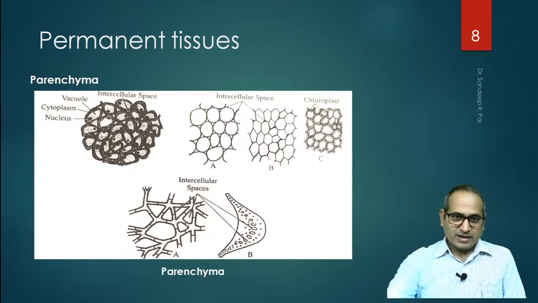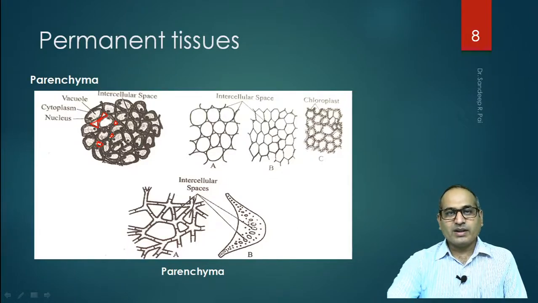Let us see the structure of parenchyma. Like I had described earlier, you will see that there are gaps between the cells, intracellular spaces. So the structure which I am drawing in red will denote that intracellular spaces are present in them. Here also in A and B, you will see that there are intracellular spaces. I'll put this in red so that you can understand better. Here, see here, the intracellular spaces are present very less. So these are intracellular spaces which are present in parenchyma